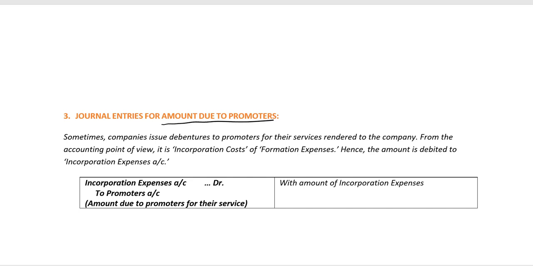We said the third instance was for promoters for the services rendered. Sometimes the companies issue debentures to promoters for their services rendered to the company. Now, from the accounting point of view, this expense is referred to as incorporation cost or formation expense, and the journal entry to be passed for recording the amount which is due to promoters for their services rendered is incorporation expense account debit to promoters account with the amount of the incorporation expenses or formation expenses.